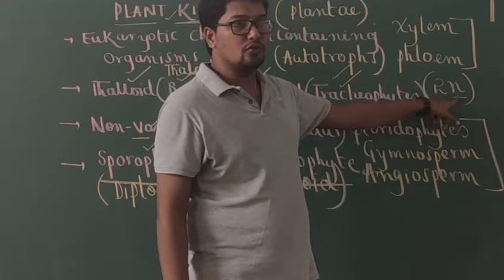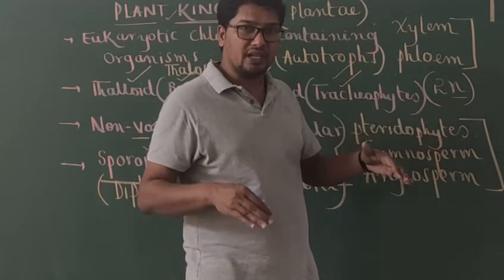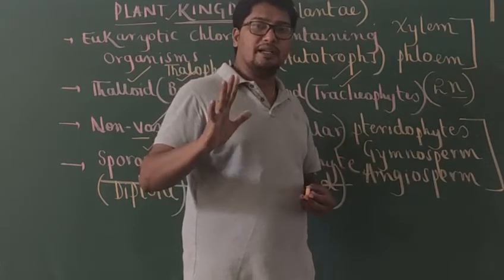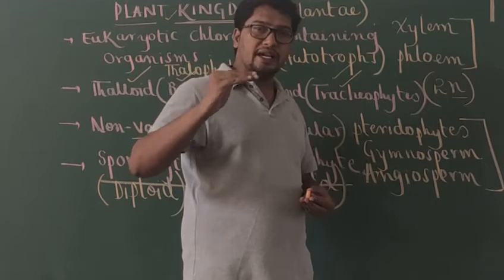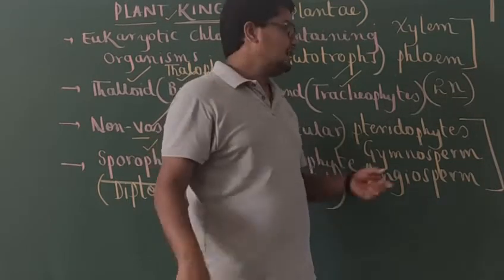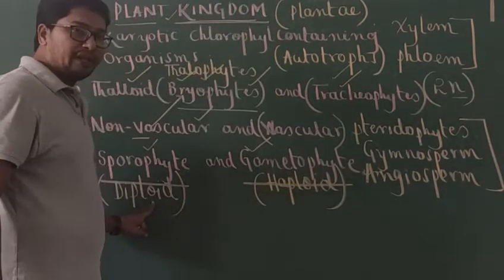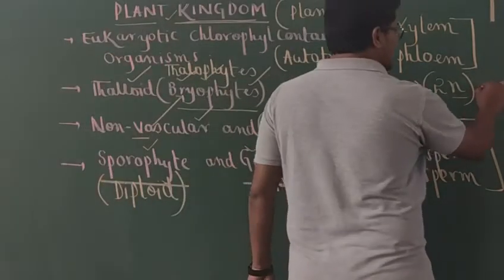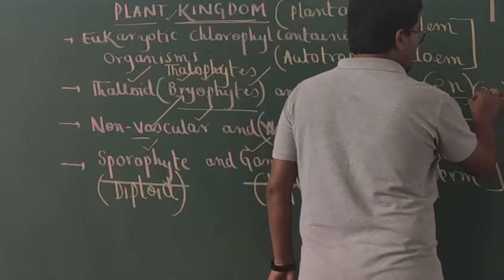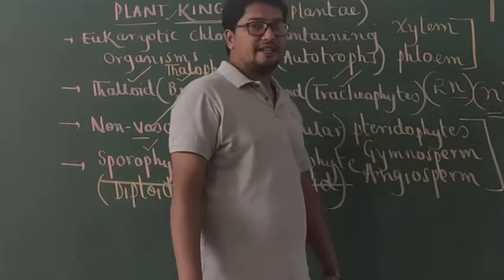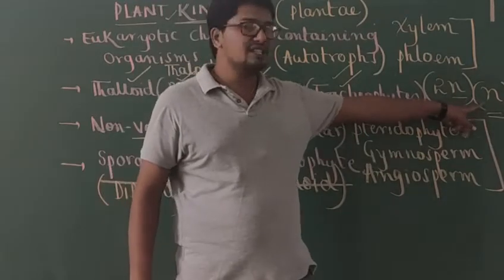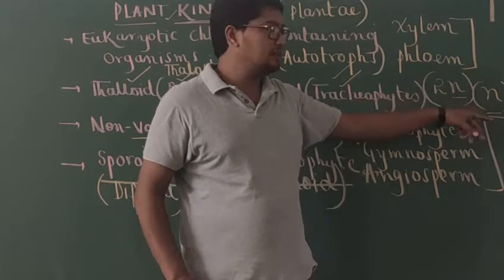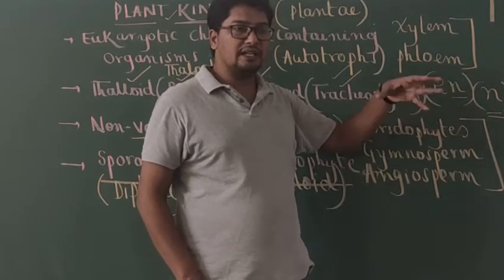So 2n chromosomal complement means inside each cell nucleus, irrespective of the number, all the chromosomes should be arranged into only two sets. That condition is called diploid. Okay. So next here you see haploid. What does it mean? Inside the cell nucleus, all the chromosomes should be arranged into only one set, and each set of chromosomes is represented with letter n. So simply in biology, when you are writing 2n, you should understand that that cell is said to be diploid.